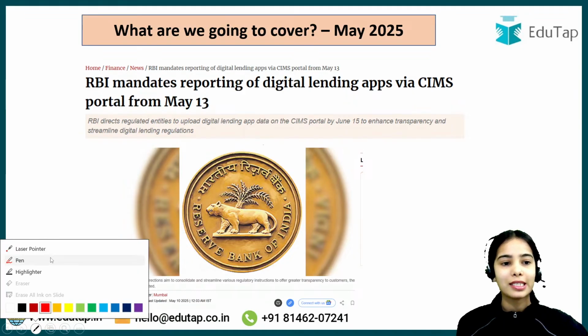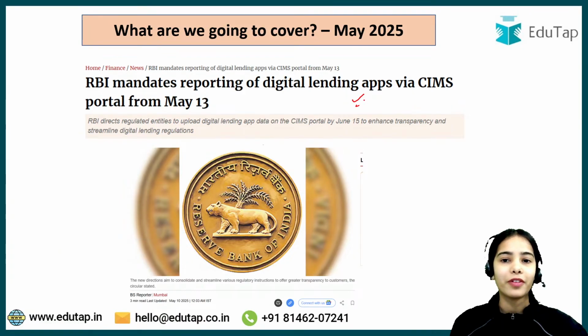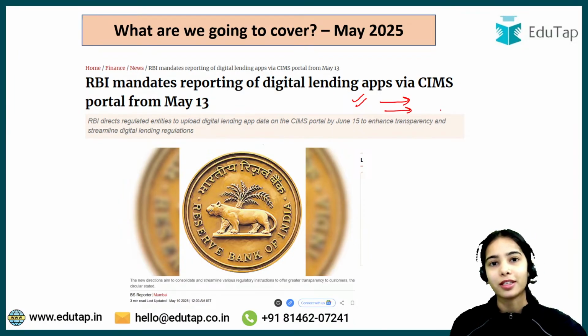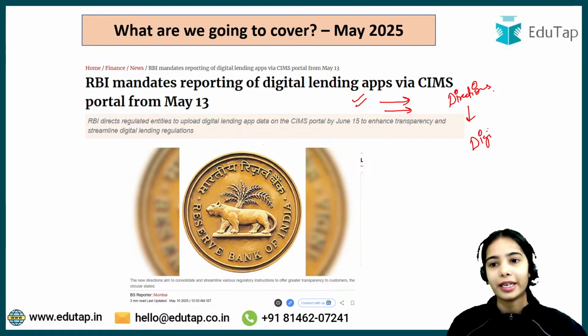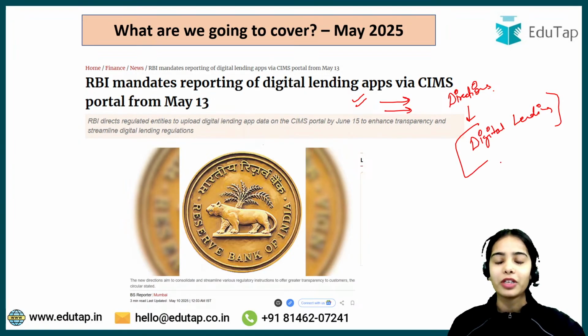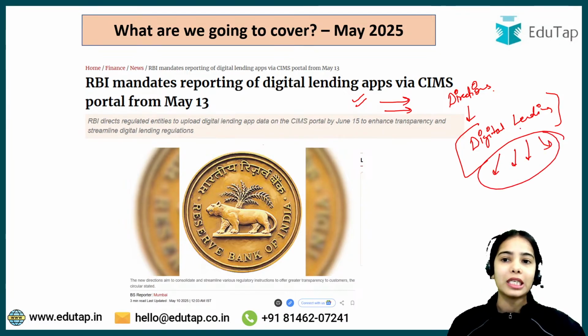So in today's Finance 360-degree session, we are going to discuss a very important notification, a very important press release that is released by the Reserve Bank of India. This is in regards to the directions released by the Reserve Bank of India for digital lending. Okay, so this is very important. I will tell you the important points that you have to remember from these directions.